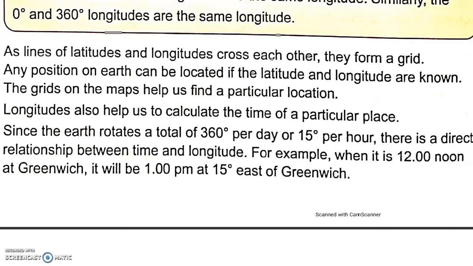Longitudes also help us to calculate the time of a particular place. Since the Earth rotates a total of 360 degrees per day, or 15 degrees per hour, there is a direct relationship between time and longitude. For example, when it is 12 o'clock noon at Greenwich, it will be 1 p.m. at 15 degrees east of Greenwich. That means when it is noon at 0 degrees, if you move 15 degrees east from Greenwich, it will be 1 o'clock in the afternoon.